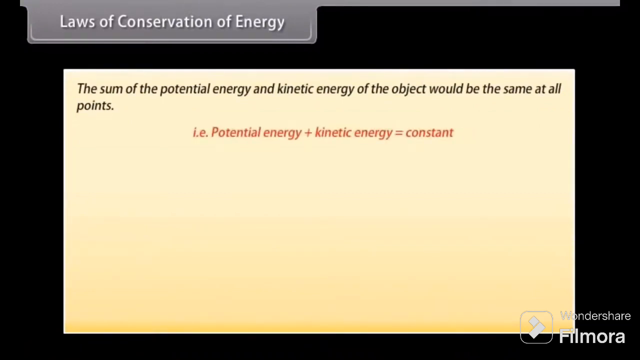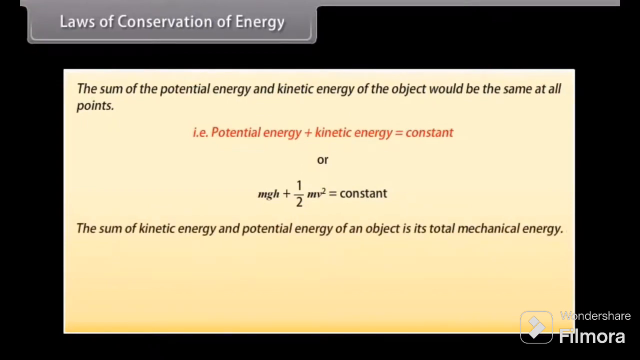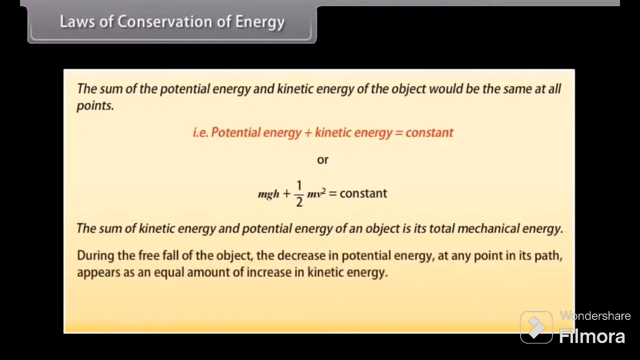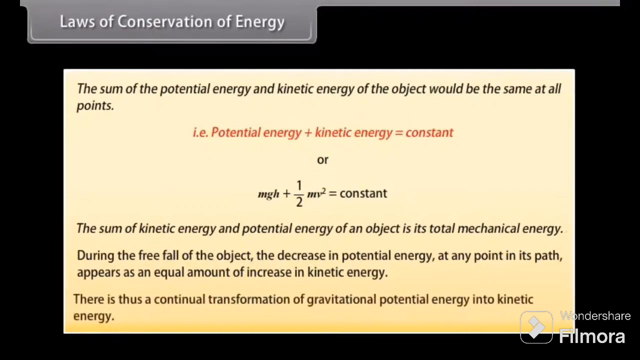That is, potential energy plus kinetic energy is equal to constant, or mgh plus 1/2 mv² is equal to constant. The sum of kinetic energy and potential energy of an object is its total mechanical energy. We find that during the free fall of the object, the decrease in potential energy at any point in its path appears as an equal amount of increase in kinetic energy. There is thus a continual transformation of gravitational potential energy into kinetic energy.